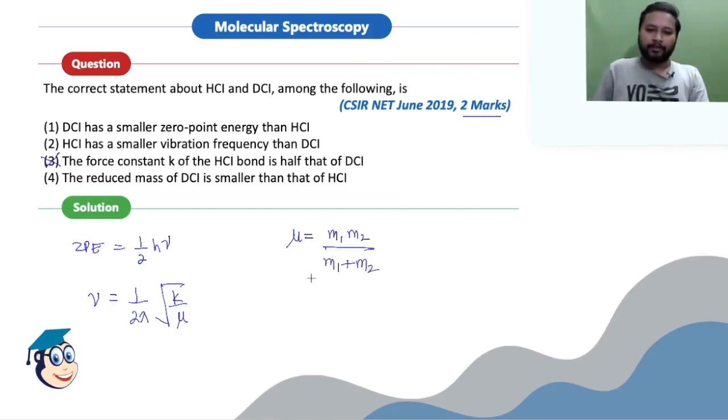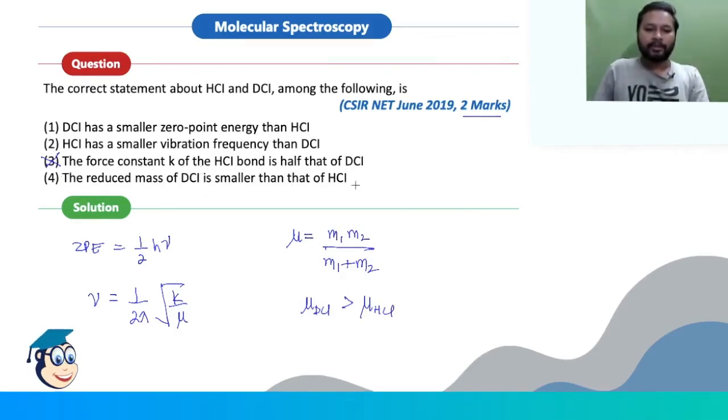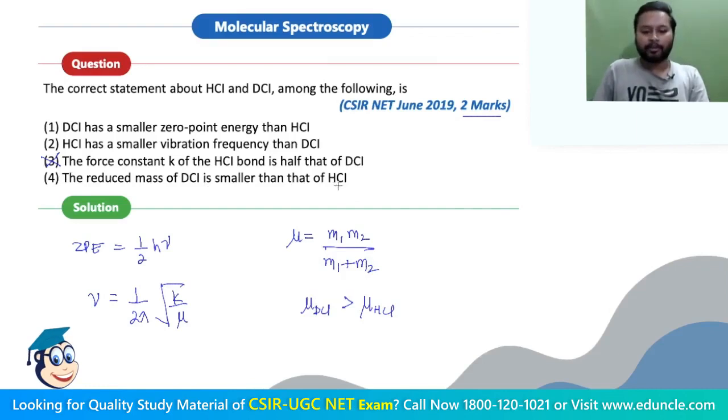So if you take an isotope, that will have more reduced mass, right? That means mu of DCl will obviously be more than mu of HCl. So is there any statement about the reduced mass? Mu is the reduced mass. It says that the reduced mass of DCl is smaller than that of HCl. That is not going to happen, okay?